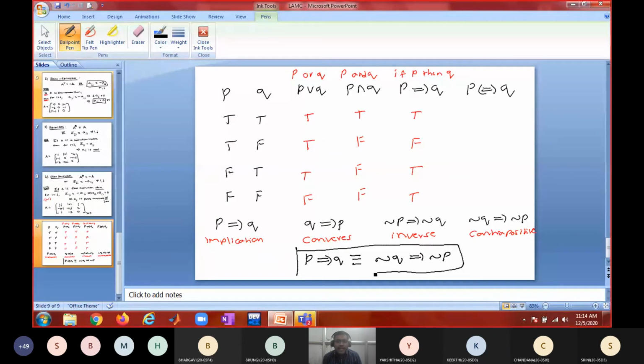This is the most important point in mathematics. Whenever you are given some implicative statement, you also understand that its contrapositive is also true, but not necessarily the converse and inverse. The converse may be true, may not be true. The inverse may be true, may not be true. That you have to check. Never assume that the converse is always true.